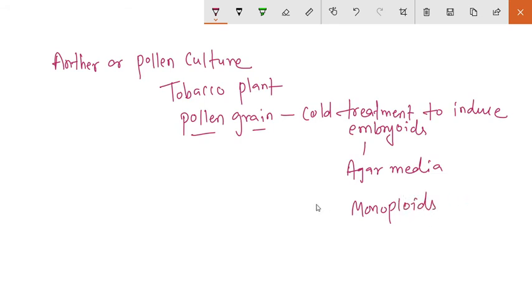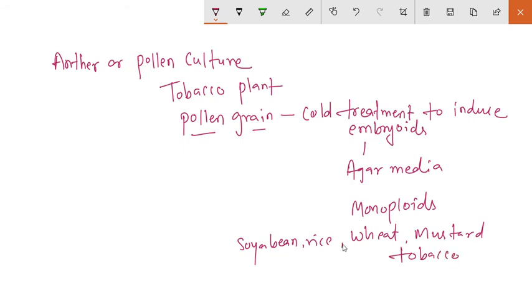Now these small embryos develop and grow into plants, and those plants are known as the monoploids. There are a number of examples of this: soybean, rice, wheat, mustard, and tobacco.